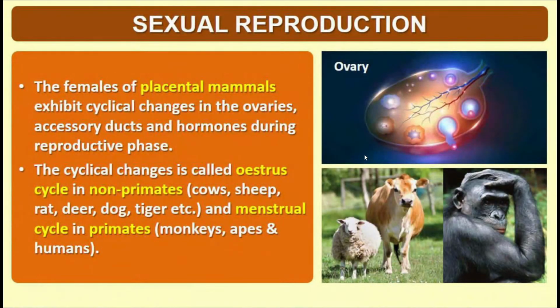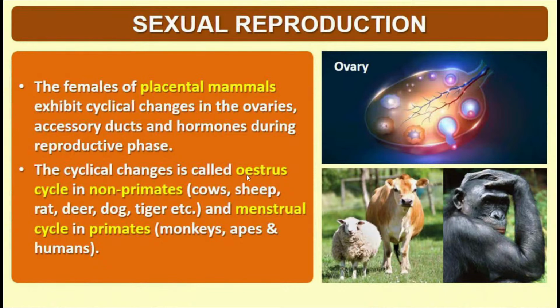And the females of placental mammals, including the human beings. Placental mammals are those animals in the development of whom the placenta is formed. They exhibit cyclic changes within their reproductive organs like ovaries, accessory ducts, and hormones. And the cyclic changes within them are referred to as the estrous cycle in case of non-primate mammals like cow, sheep, rat, deer, dog or tiger, and it is called a menstrual cycle in case of primates like monkeys, apes and human beings.